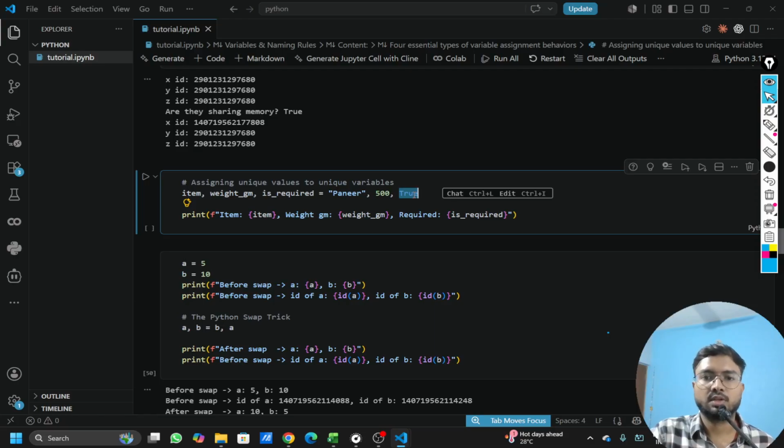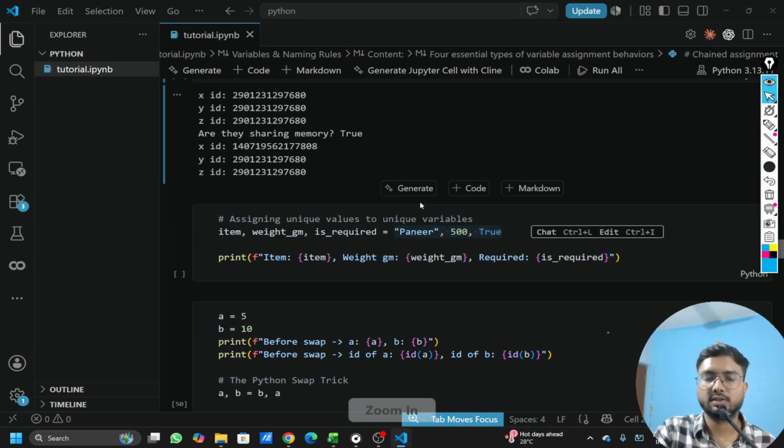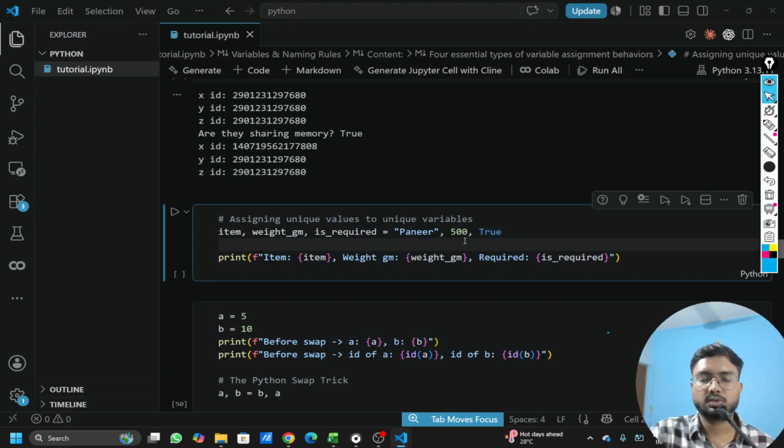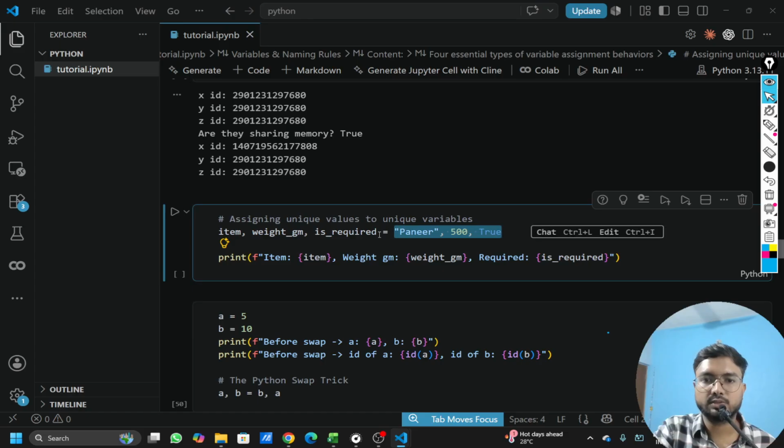I will create a separate sticky note so that I can give it to the required person to go and purchase it, or paste it wherever needed so they can relate to it later. In that way, we created three values and assigned them to three different variables at the same time.